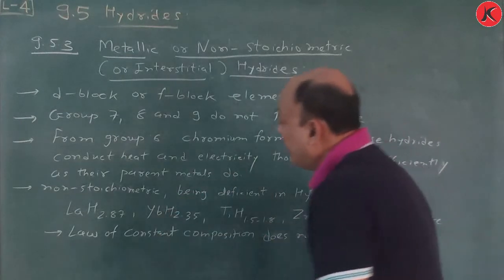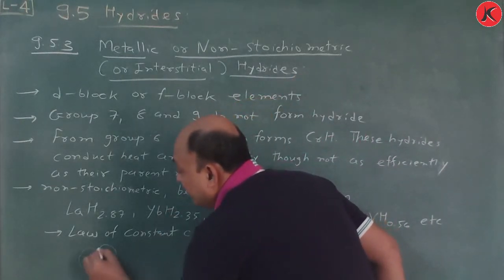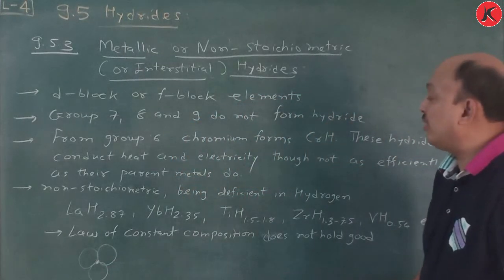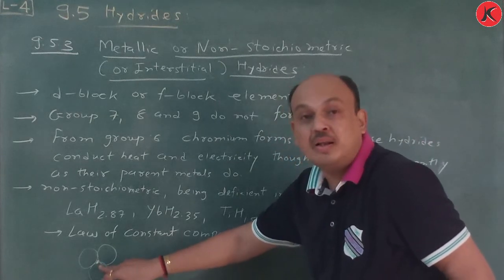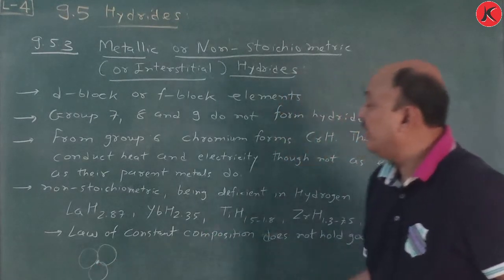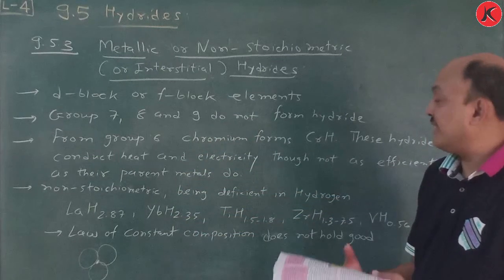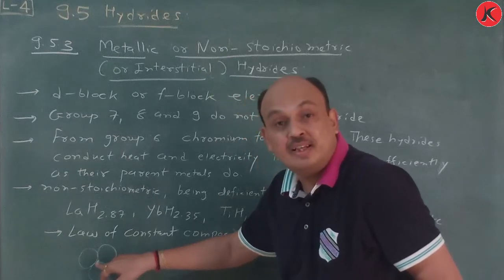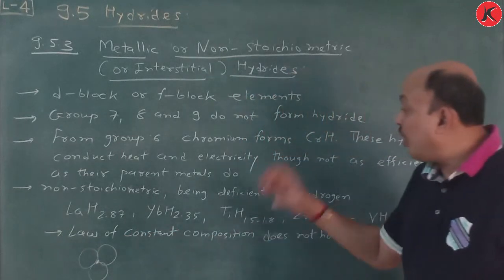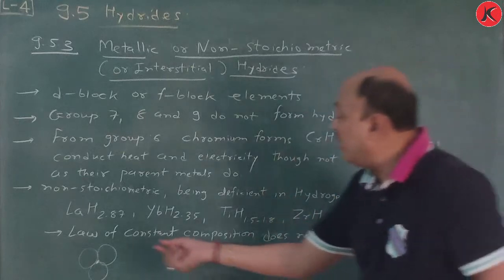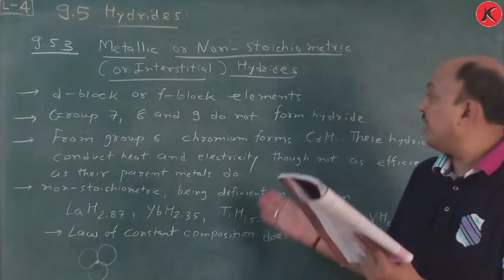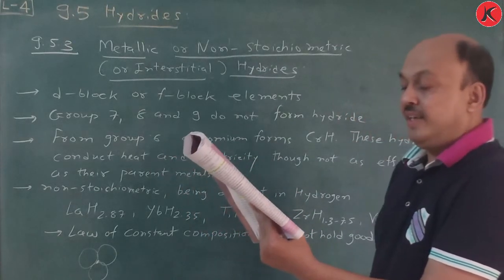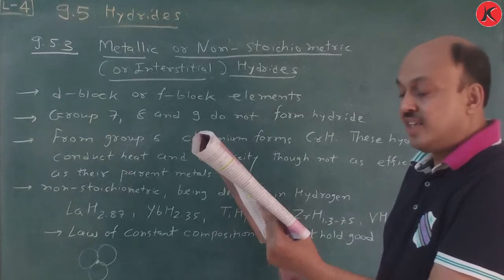Remember, suppose we consider this one, and there is a void here, and in that void whatever small elements or small atoms are there just take part, and that's why we can say that this is an interstitial compound. So there is a void, and in that void certain small size elements enter. So this is regarding interstitial. Consequently, they were termed as interstitial hydride.